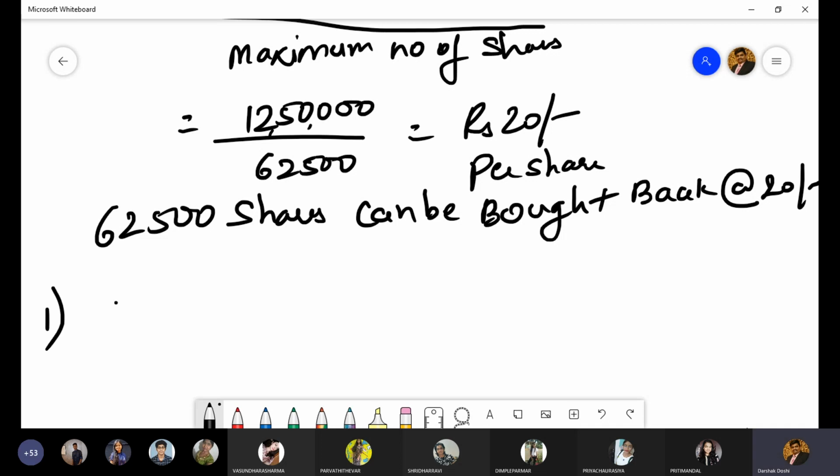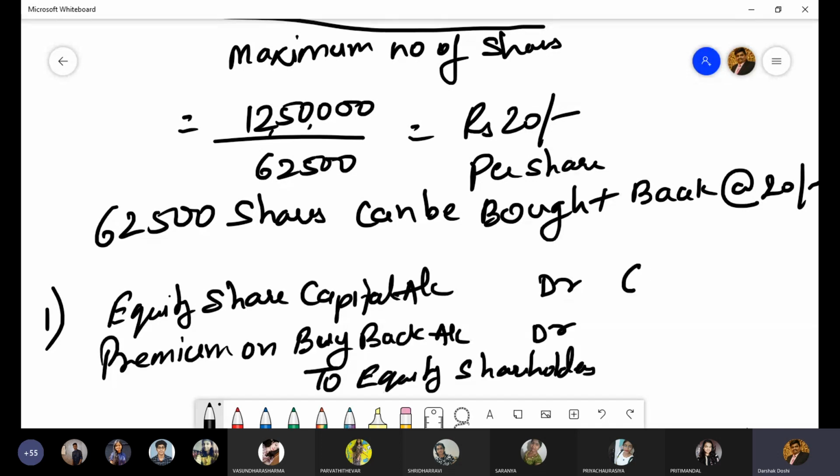So our first entry is equity share capital and premium on buyback account debit, 62,500 into 10, that is 6,25,000, and 62,500.